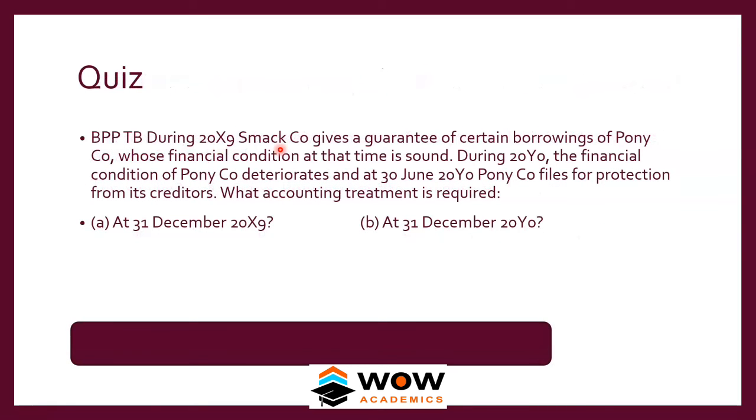During 2019, SMACO gives a guarantee of certain borrowings of Pony Co, whose financial condition at that time is sound. Okay, so one company is giving a guarantee to the other. So if Pony fails, Smack has to pay it. But now there's no reason to pay it because Pony is really good. During 2020, the financial condition of Pony deteriorates, and at 30 June 2020, Pony Co files for protection from its creditors. What accounting treatment is required? Okay, in 2019 and in 2020.